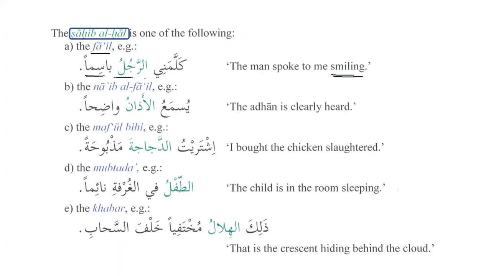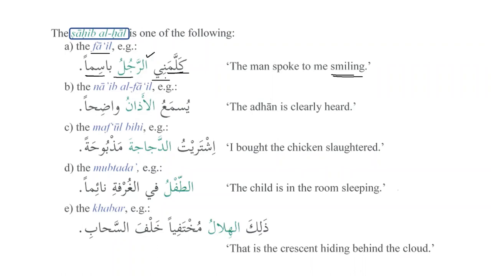So we can see that ar-rajulu is the doer of the action, as we know that kallama yukallimu takliman is the verb. And al-ya al-mutakallim is the receiver of the action, that is mansoob, and that is maf'ul bihi, and ar-rajulu is the fa'il.